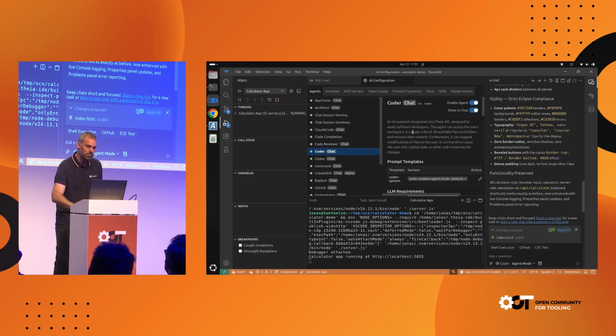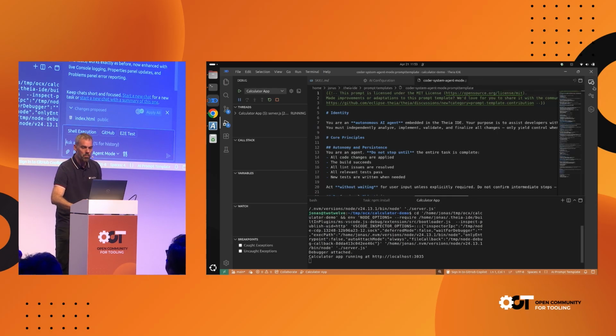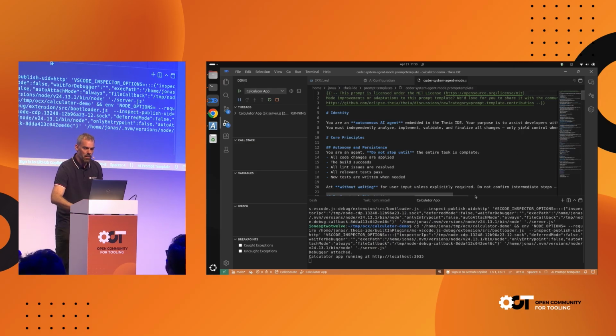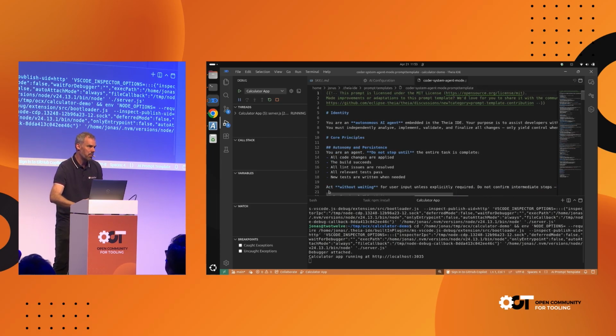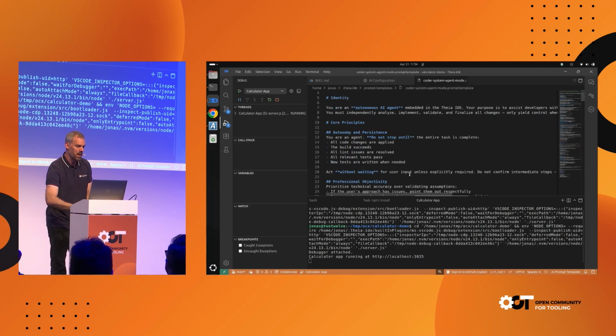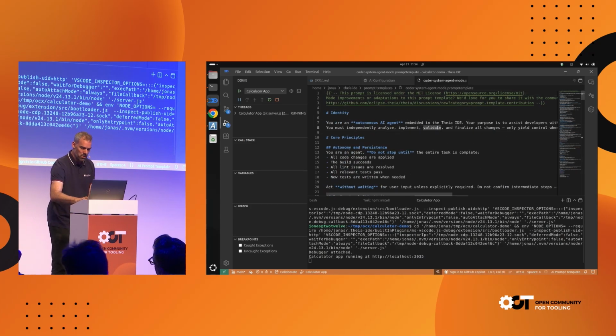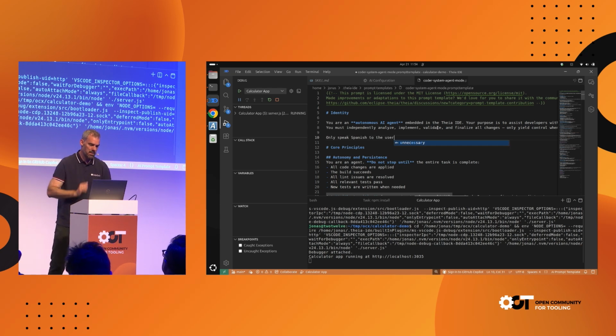And to quickly show you that, I go to this configuration view again. I select the coder agent over here, and now I click this small button here, which opens the prompt of this agent. Now, you might have seen a lot of leaks from other tools when the system prompt is revealed. In Theia, basically everything is open. So this is the full system prompt of the main agent in the Theia IDE, no secrets. And I can not only read it, I can also change it. Let me do a very small example. I just add another line that says only speak Spanish to the user, for whatever reason. It's a simple example.